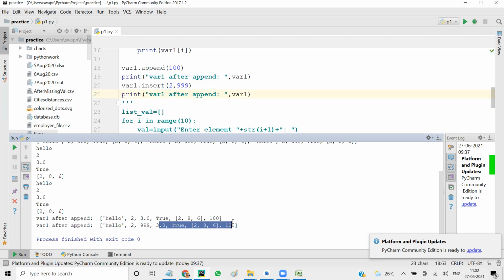So this is how insert works. With index, you will also add the position along with the value that you want to insert into the list.